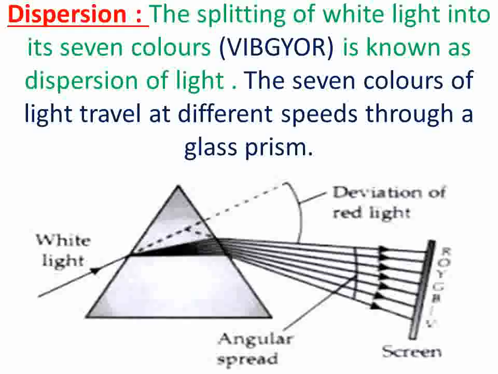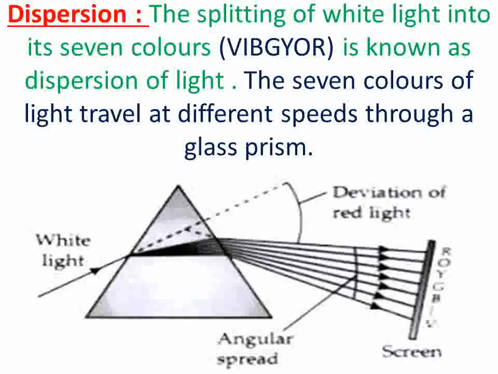When a ray of light goes from air to, say, glass, the speed of light decreases. When a ray of light goes from glass to air, the speed of light increases. And this is the reason that the ray of light bends from its direction. In this figure, white light is coming from air to glass, and there are two things. One is deviation. Deviation means bending of light.